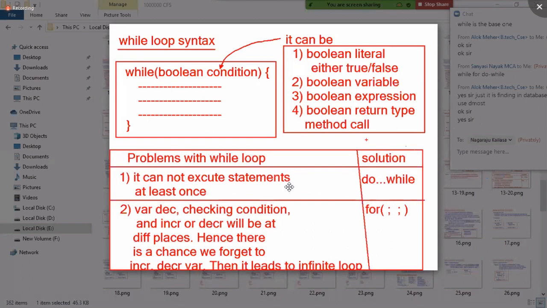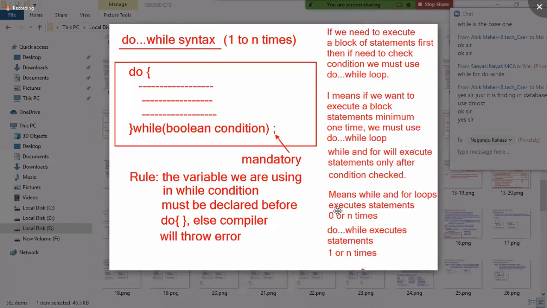Okay. Problem with the while loop, solution. It cannot execute statements at least once. Solution: do while. Variable declaration, checking condition, and increment, decrement will be at different places. Hence, there is a chance we forget increment, decrement, and then it leads to an infinite loop. Solution is the for loop. This is my way of understanding. I want you to also understand the same way, or if you find some other explanation, you can follow that if you're comfortable with it.